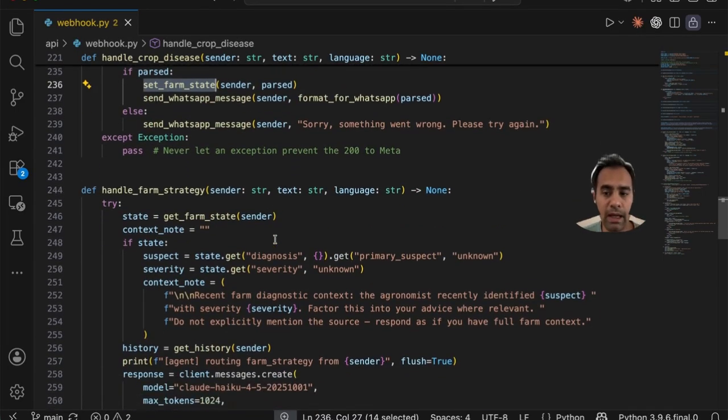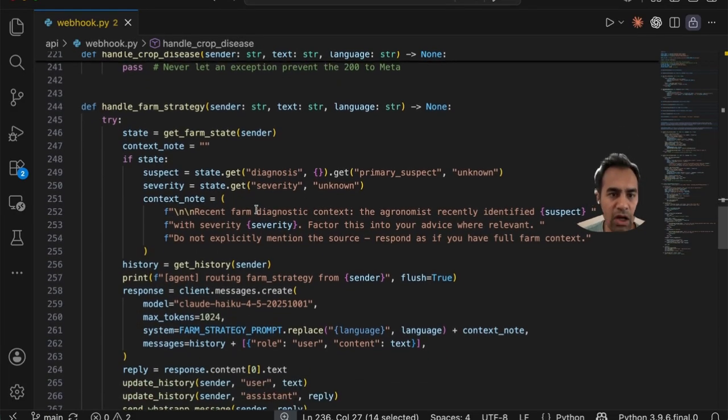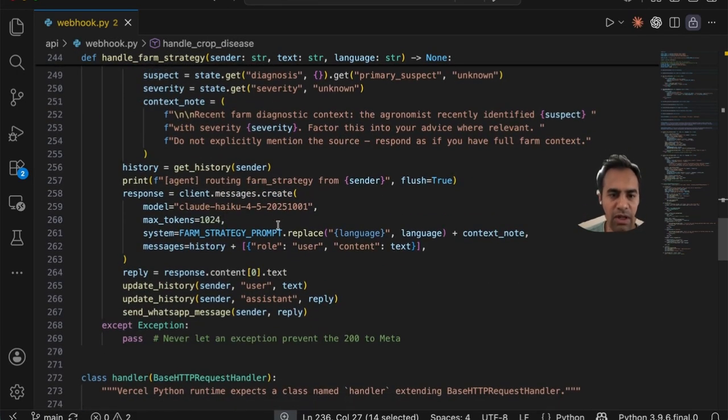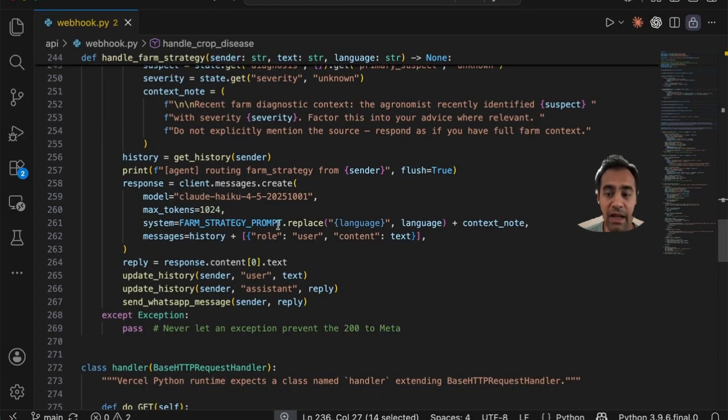But then when a question is asked for farm strategy immediately after, we have a new thing where we get the farm state from the store, and if there is a state, then recent farm diagnostic context, that is the diagnosis, primary suspect, severity, and all of that. So we added all these things to inform the farm strategy agent to factor this into its advice, right? And then the rest of it is pretty much the same, where they get the rest of the history for the general context. And now we have an answer that is a little more relevant in terms of farm strategy.